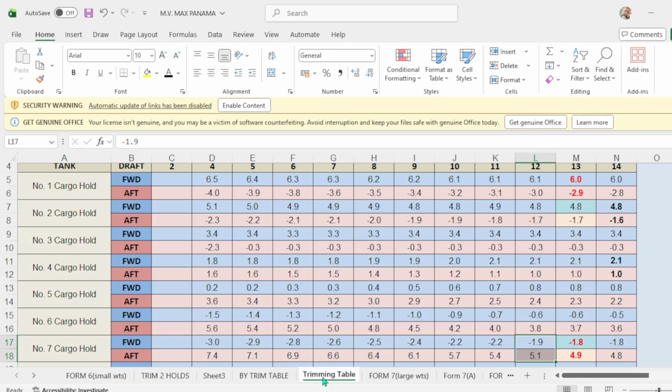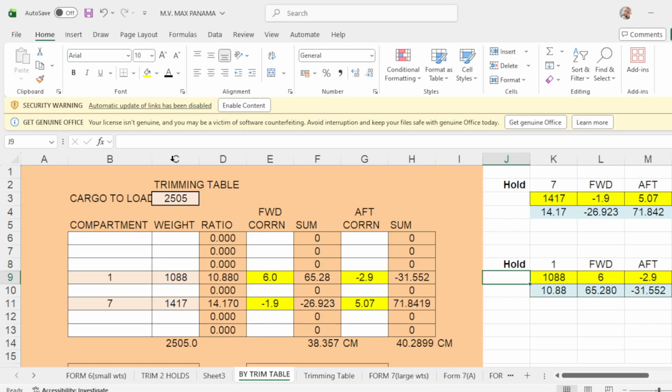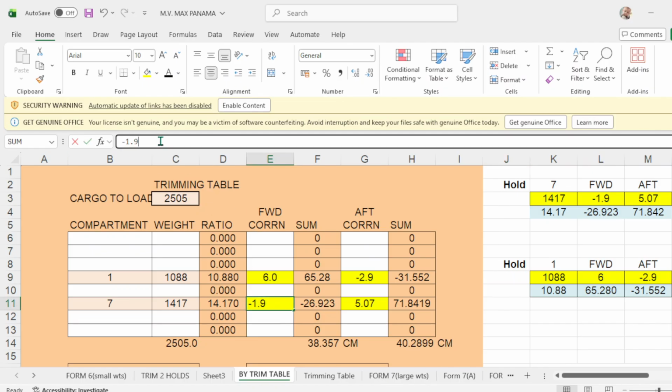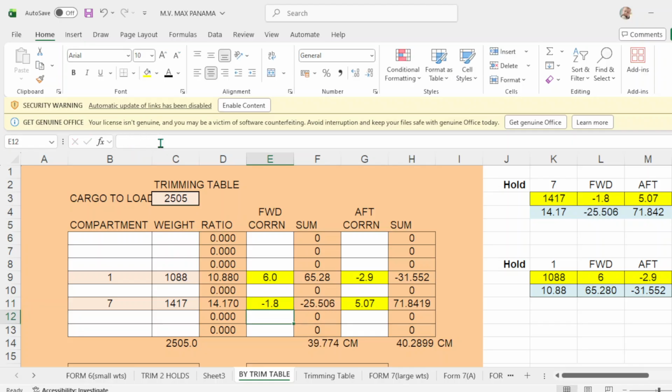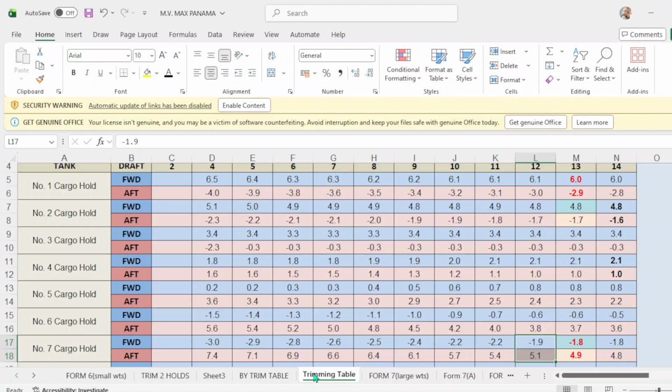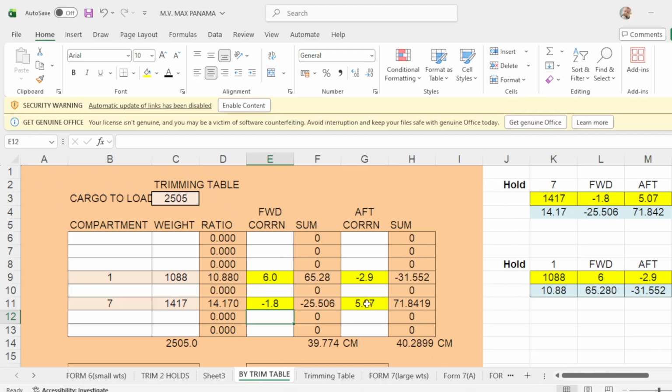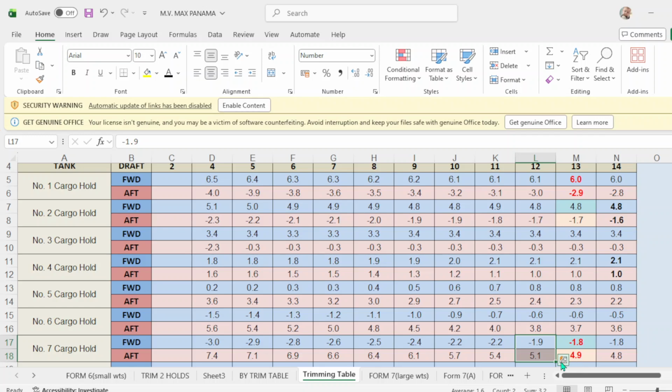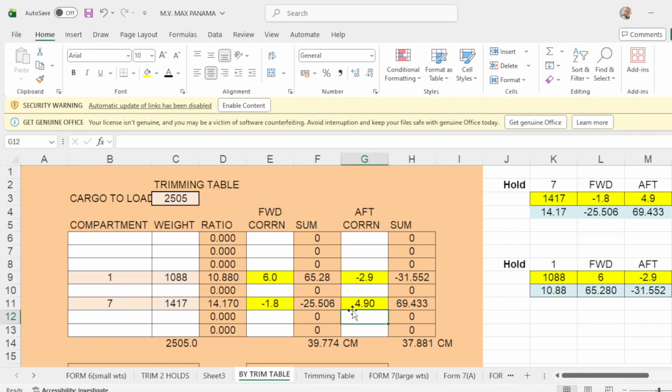Forward is negative 1.8. So put here negative 1.8. And how much will be in up? Up is 4.9. So put here 4.9 positive, okay? Now what will be the draft?